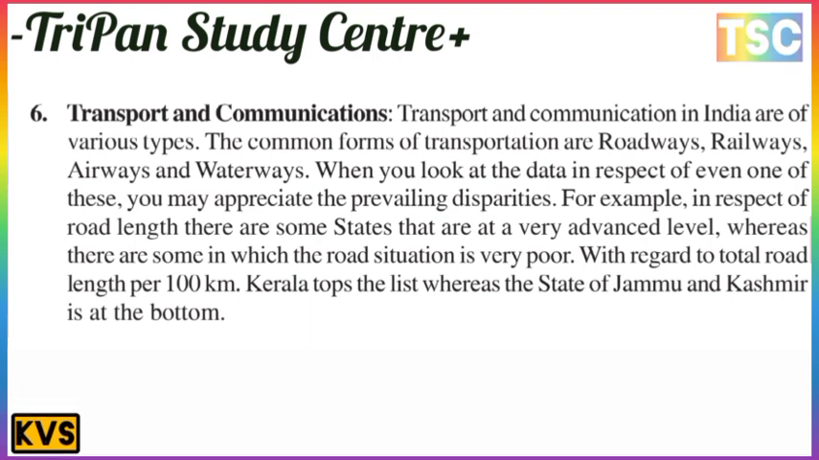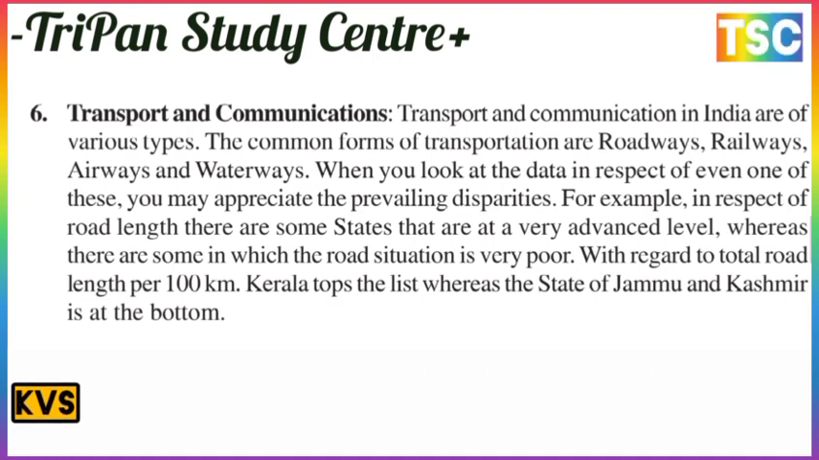The next is transport and communication. Transport and communication in India are of various types. The common forms of transportation are roadways, railways, airways, and waterways. When you look at the data with respect to any one of these, you may appreciate their prevalence or disparities. For example, with respect to road length, there are some states that are at a very advanced level, whereas there are some in which the road situation is very poor.